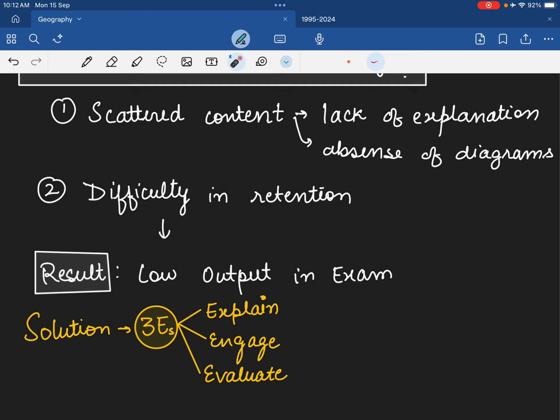So the solution that I offer is 3E, which is explain, engage and evaluate. I will explain the NCERT on YouTube for free to explain this scattered content and also make it engaging with the help of diagrams, because I will include diagrams in my sessions or whatever you call them. And then you evaluate yourself and see if the output remains low or it becomes high.